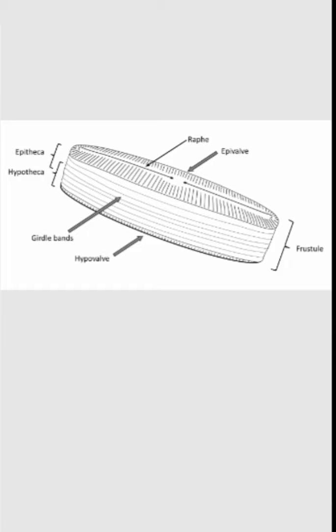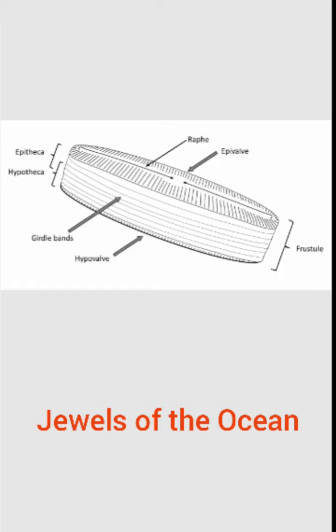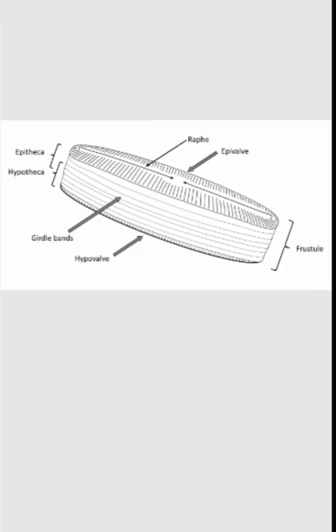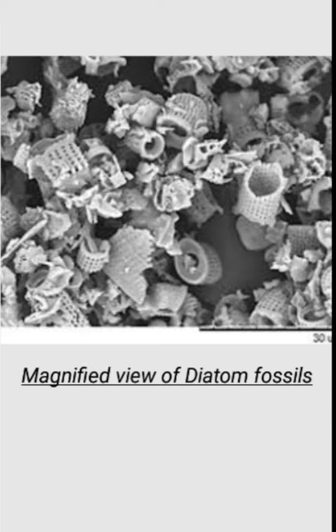When we look at the epitheca, that is the upper surface, it doesn't look smooth because it has silica deposits. So it is highly ridged, it is not smooth, it has kind of elevations on it, and it shines, due to which these diatoms are called jewels of oceans, because they have an ornamental appearance. So that is why they are called jewels of the oceans. Here we can see a magnified view of these diatom fossils, and they look beautiful actually.